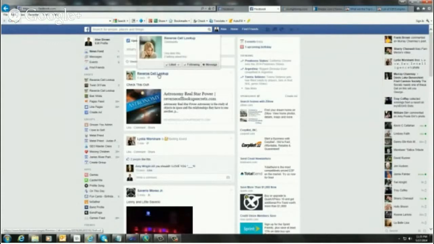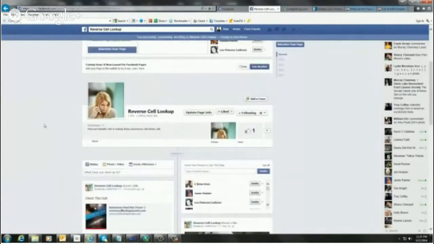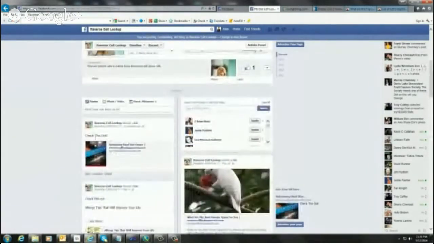Since I'm a member of this fan page, I'm going to come over here to the actual page. And I'm going to come down here, and there you go. It's posted. Check, and it says check this out. So here you go. It's all in here. That's all easy to do. If I click on this, it'll actually take me over to the blog.